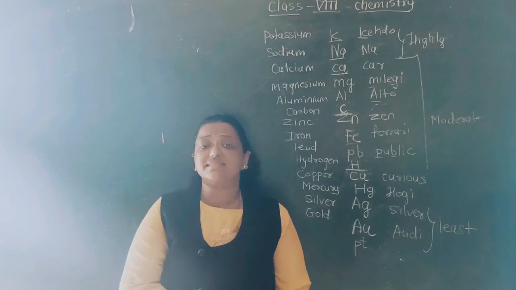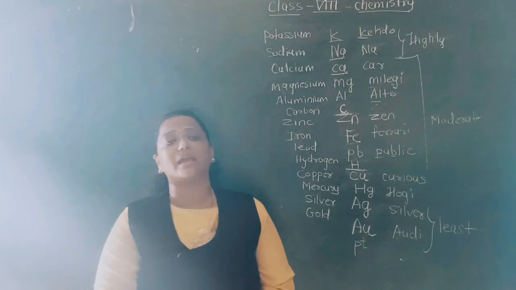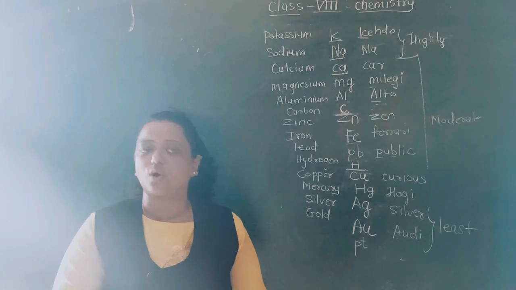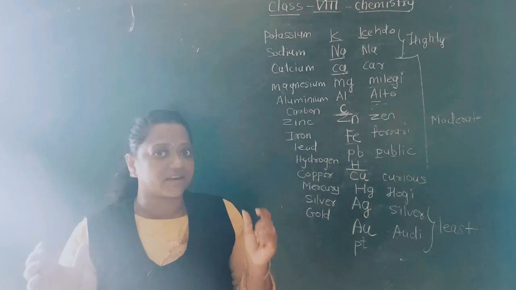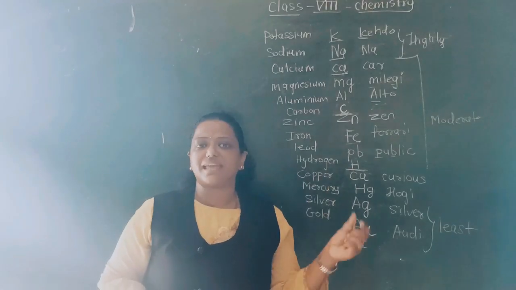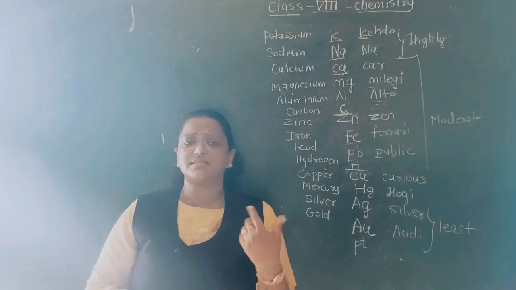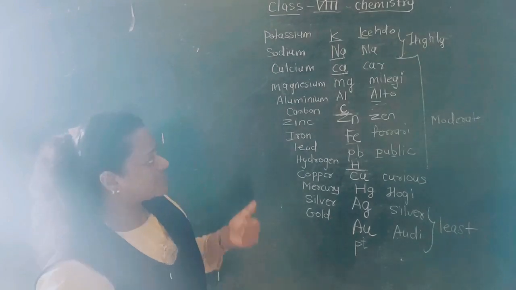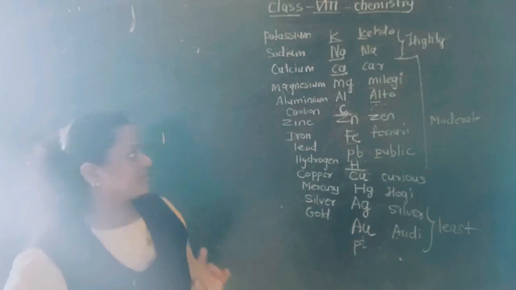And to avoid this accident, sodium and potassium are always kept in kerosene. Understood? Because kerosene breaks the contact between the metal and the oxygen. It can catch fire and cause a serious accident. So it is always kept in kerosene in the laboratory, because we need potassium and sodium for various chemical activities. Please keep this in mind, because this question is asked every time.